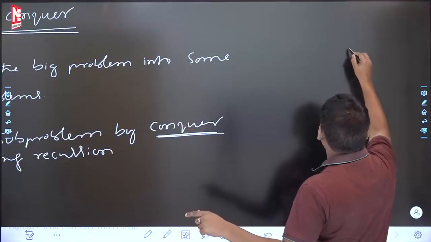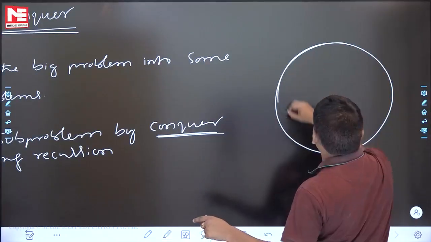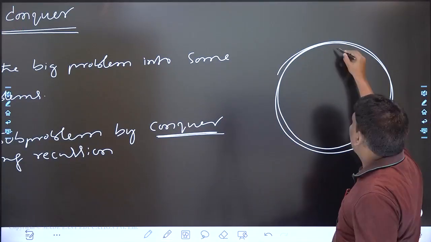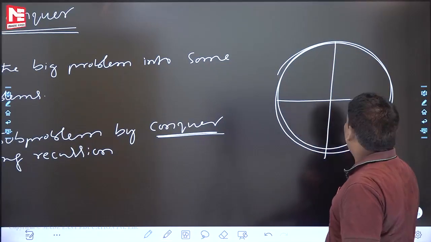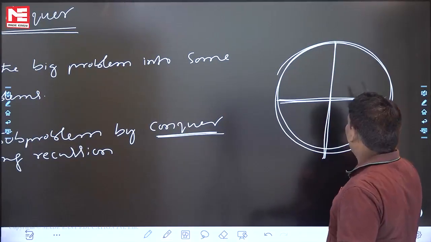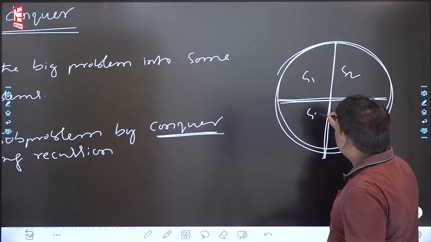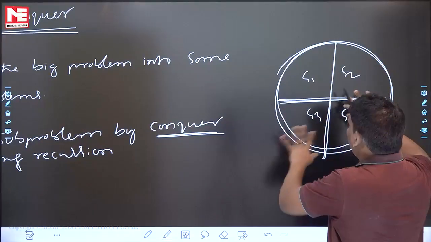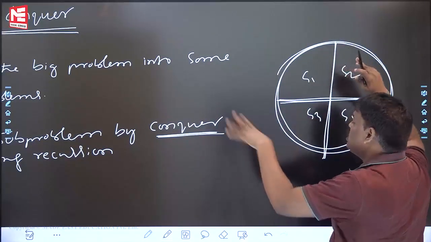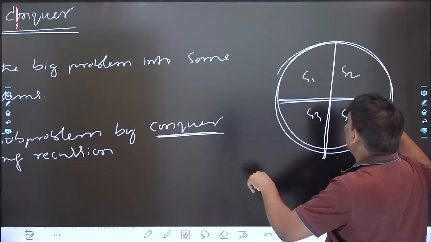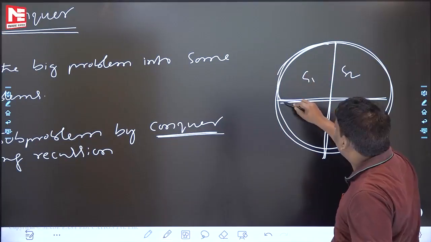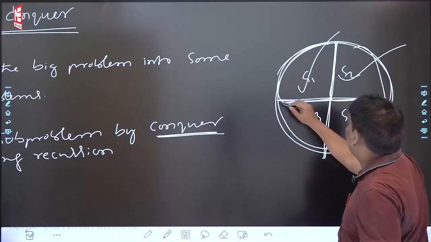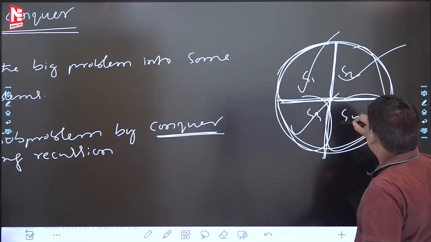See this one. Before the first step, it is the problem, a very big problem. After the first step is over, the problem is divided into subproblems. Assume I divided it into 4 subproblems: S1, S2, S3, S4. Before the first step, there is no subproblem, only one big problem. The first step is over, I have subproblems. Second step: using recursion, solve this subproblem, and this, and this, and this.